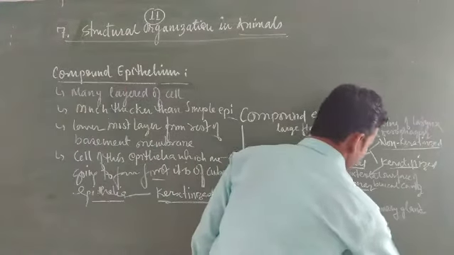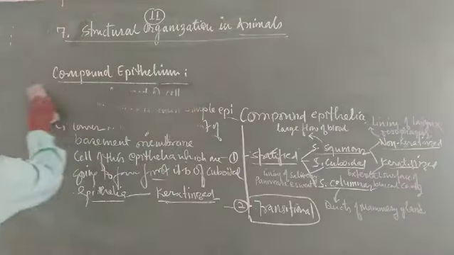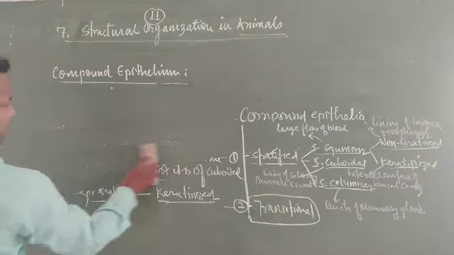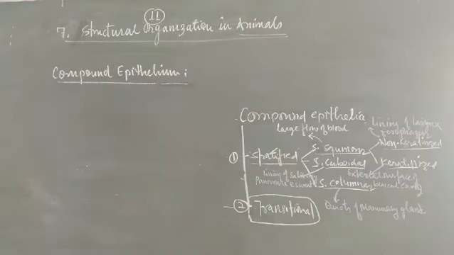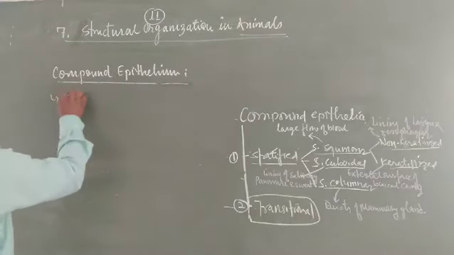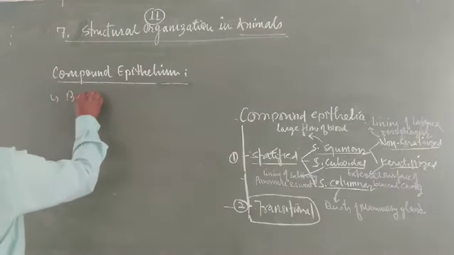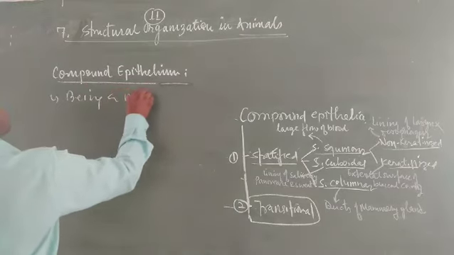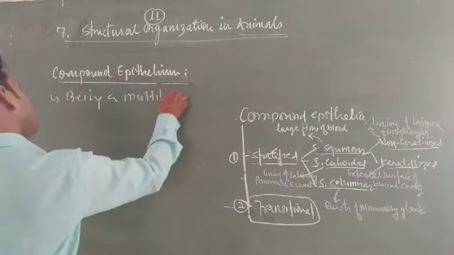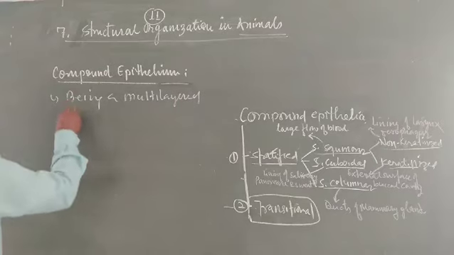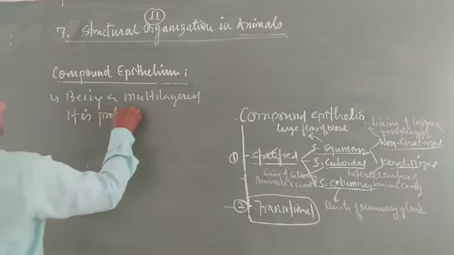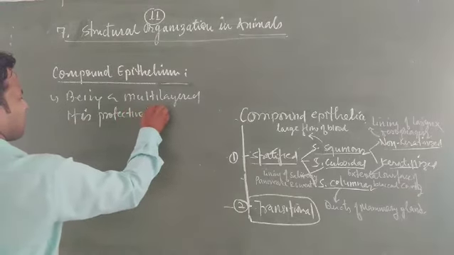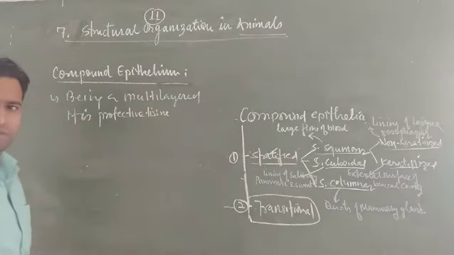So what is a stratified epithelia? Being multi-layered, it is protective. It is a protective tissue.